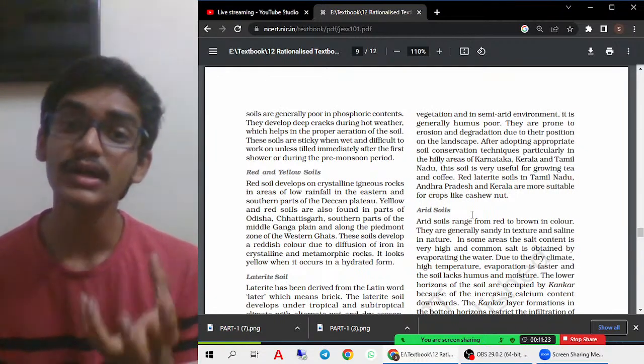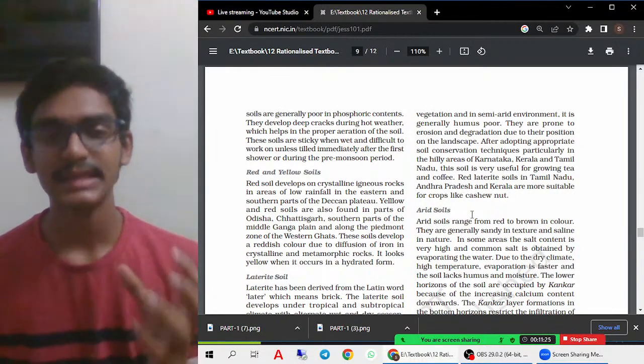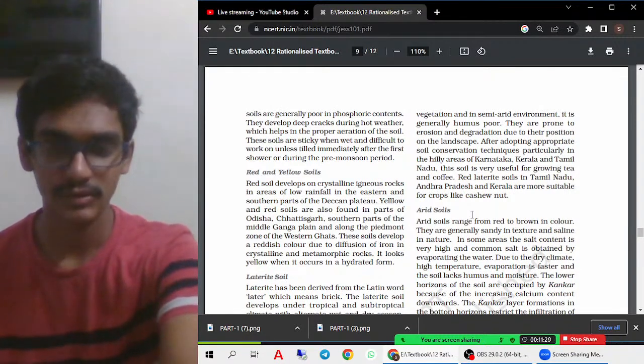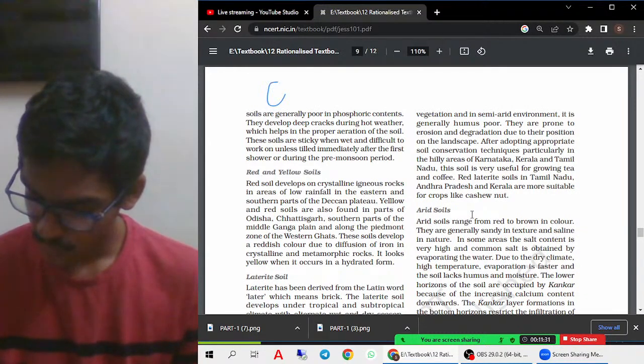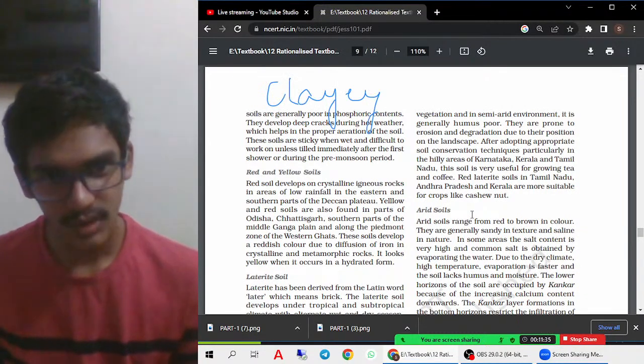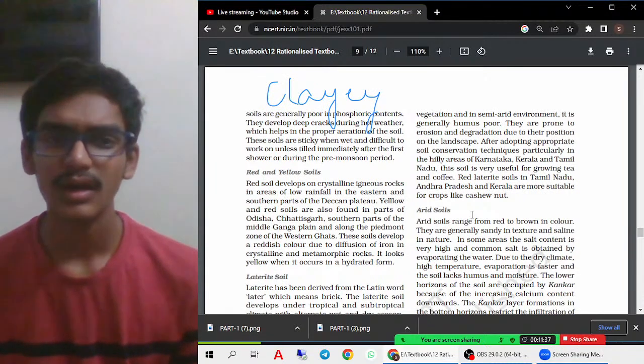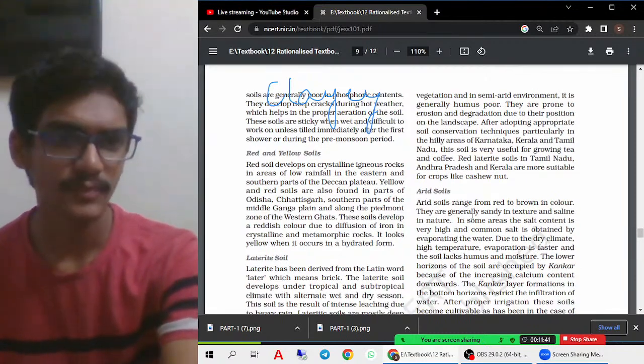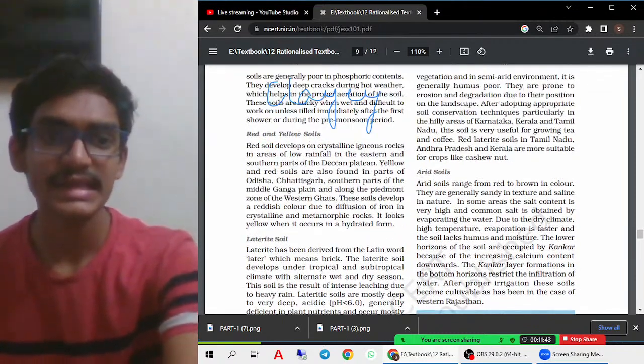This also creates good nitrogen gas in the amount of soil. Therefore it helps in better growing of the crops also. As you know, these crops are mostly clayey in nature, so during the rainy seasons it is very difficult to work in this kind of soil, because it becomes very clayey and unsuitable for these crops. Okay, then let's see the red and yellow soils.